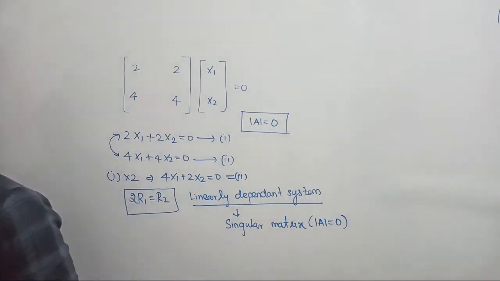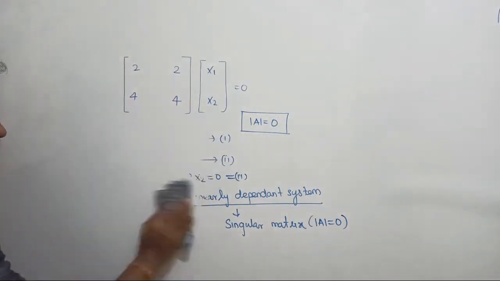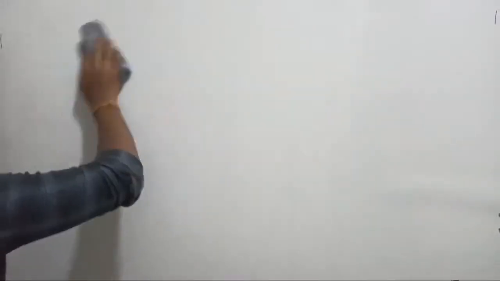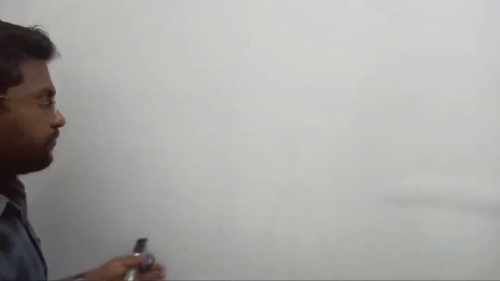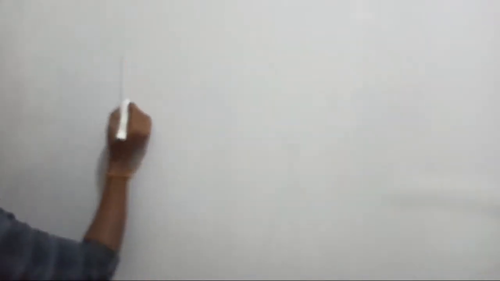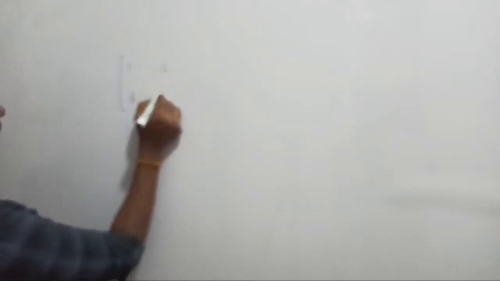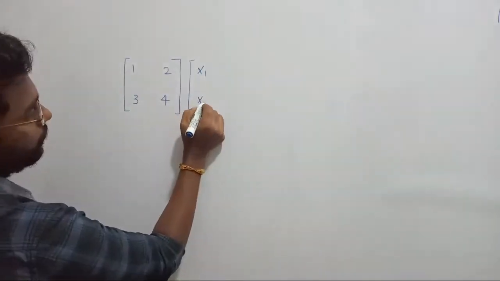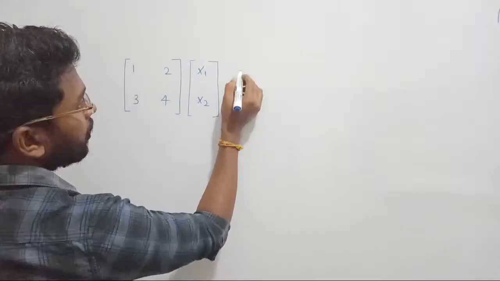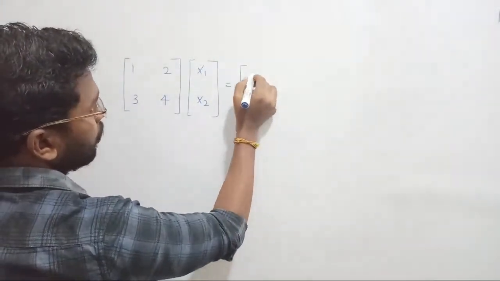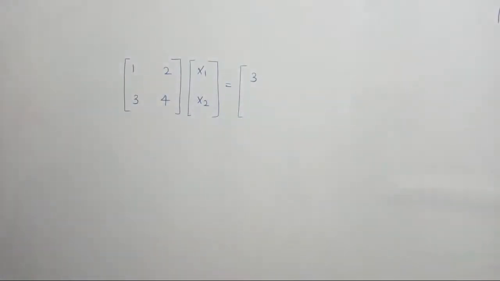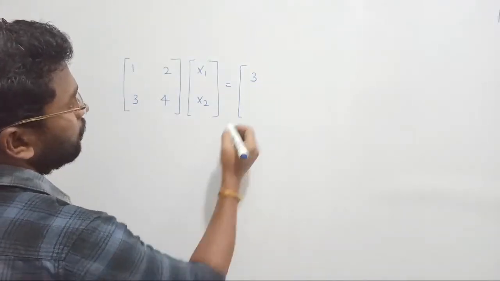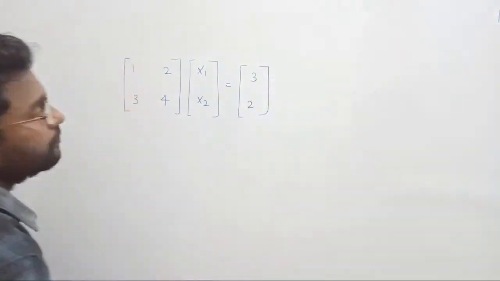Let me take one more example. Simply understand, it's very easy. Mathematics is very easy. Let's take some other example. Let me select 1, 2, 3, 4, and again it is defined with x1, x2. Let me consider some other variables.